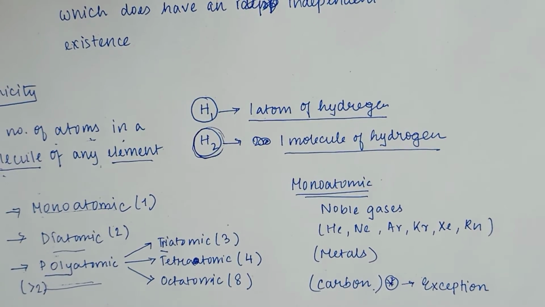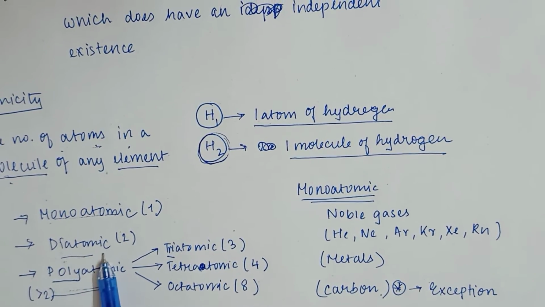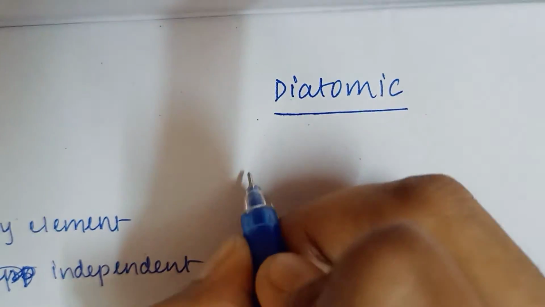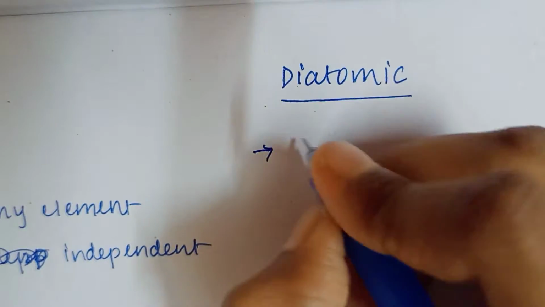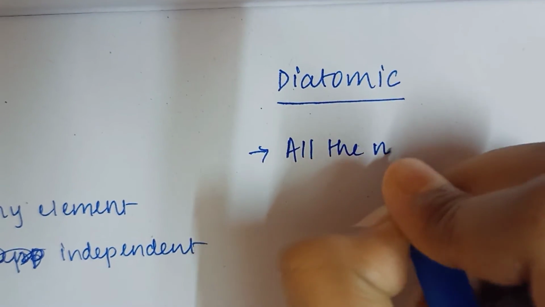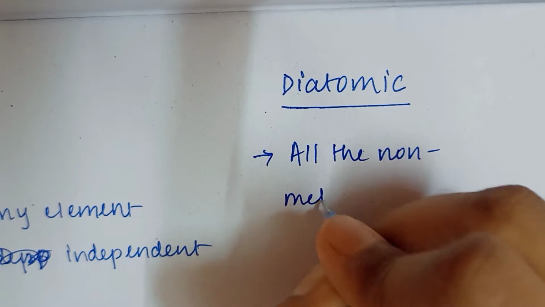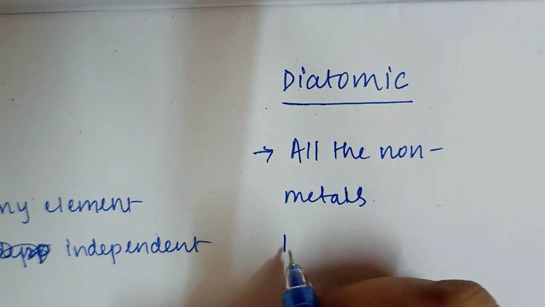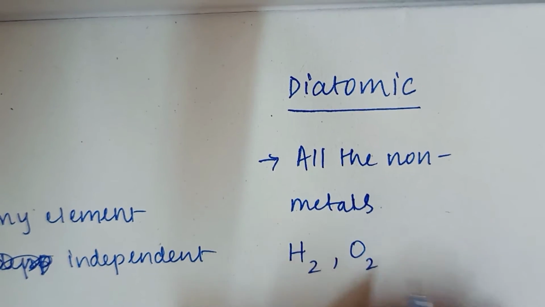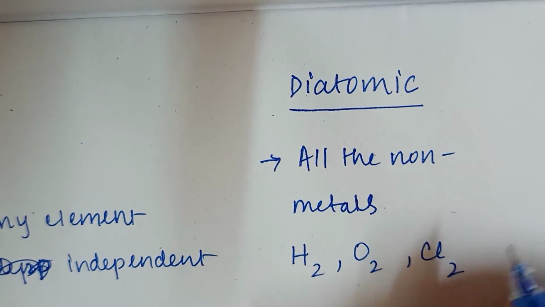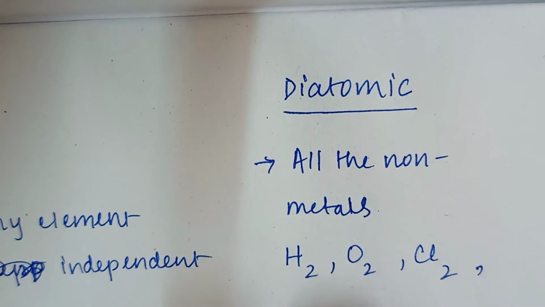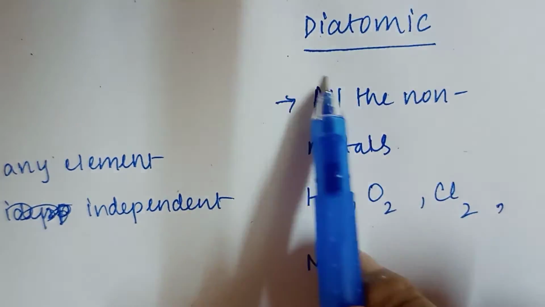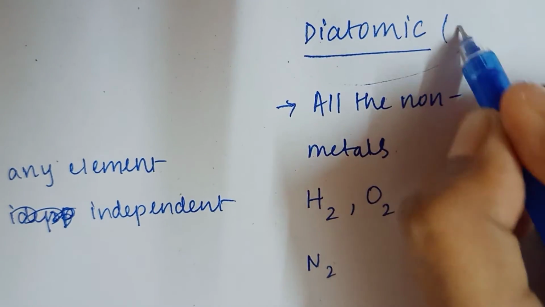Okay. Now next come the diatomic molecules. The examples of diatomic molecules are all the non-metals. Let me give some examples too, like H2, O2, Cl2. All the non-metals have two atoms.